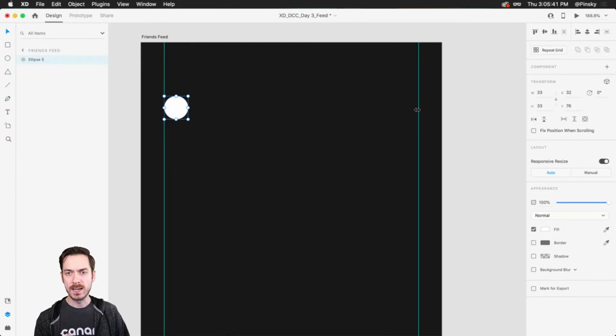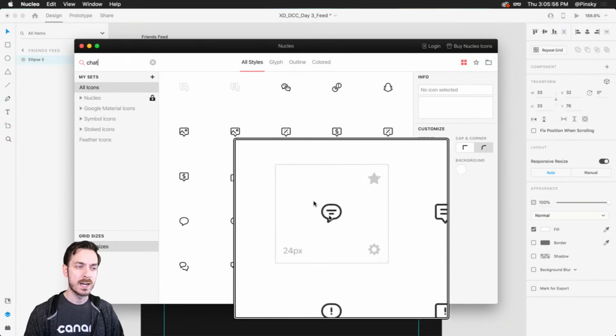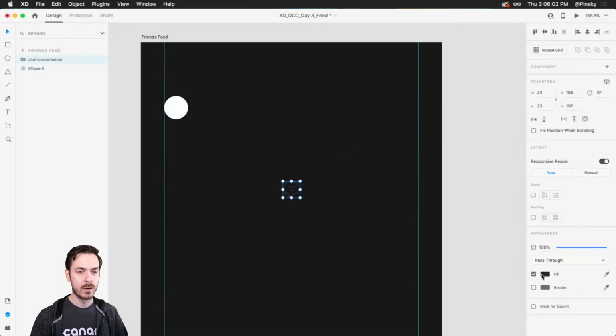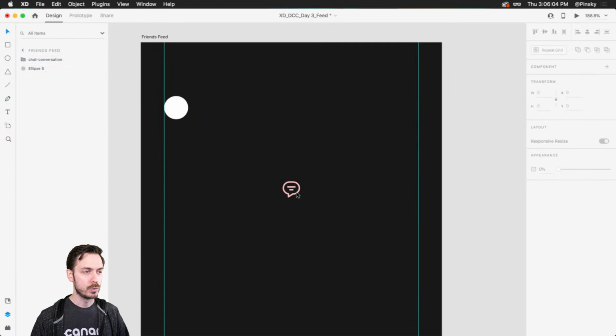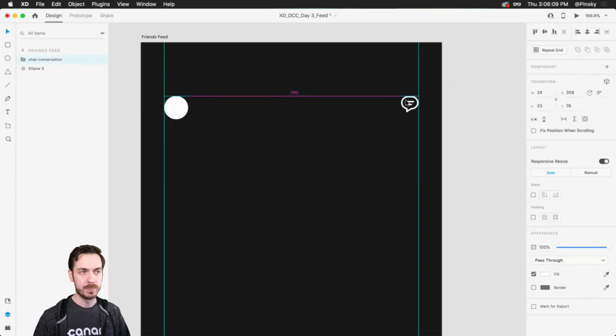Now over to the right, I know a few of you have asked me, how do you design an icon like that chat icon that was present on some of my videos and my screenshots? Now, if I hop over to Nucleo, which is a third-party icon manager, there is this icon right here that I have been using. And I can just grab it, copy it, and paste it directly onto my artboard, change the color to white, there we go, and pop it into place.